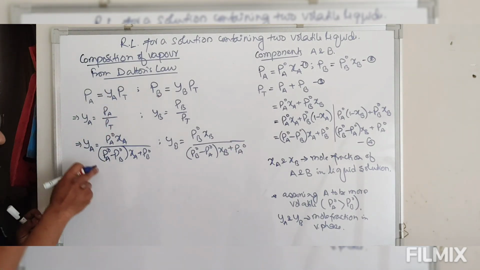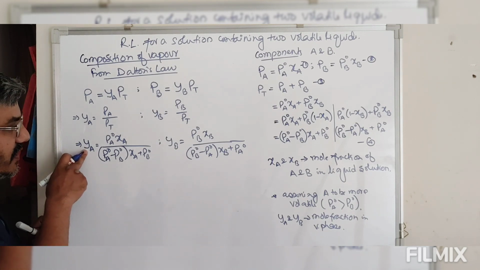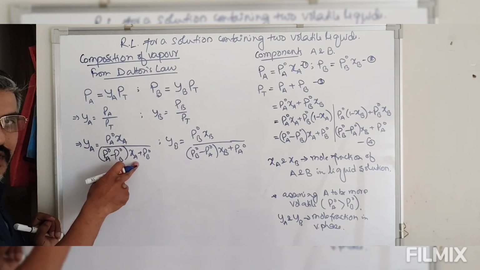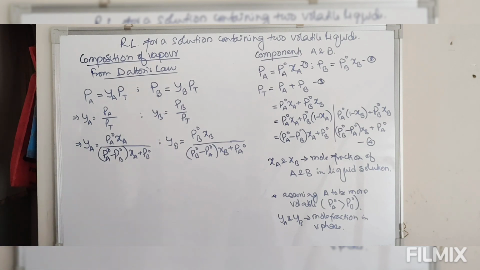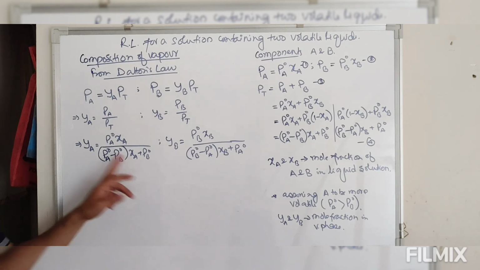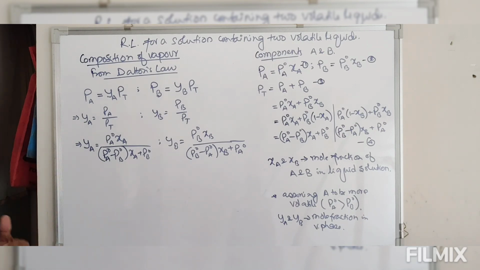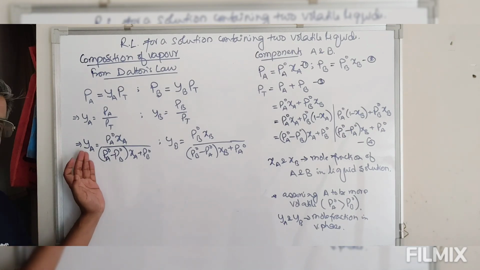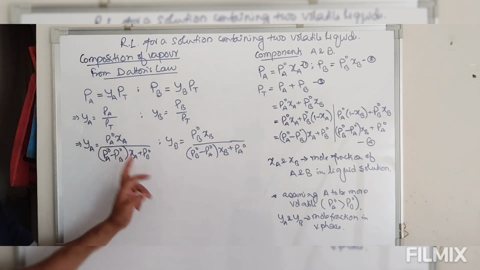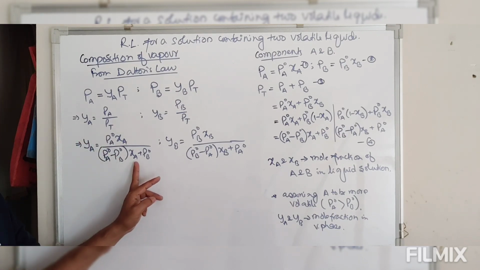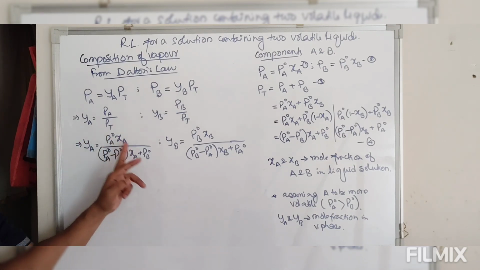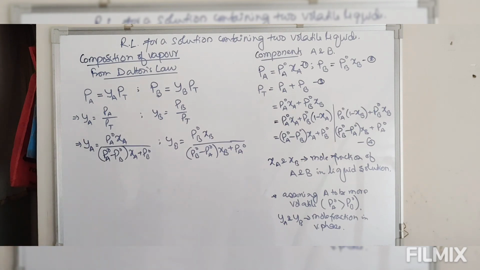So this equation gives you the relation between the mole fraction of A in vapor phase to that of liquid phase. If the mole fraction in liquid phase is given, we can easily define the mole fraction in vapor phase, or the reverse, provided PA naught and PB naught are given to you.